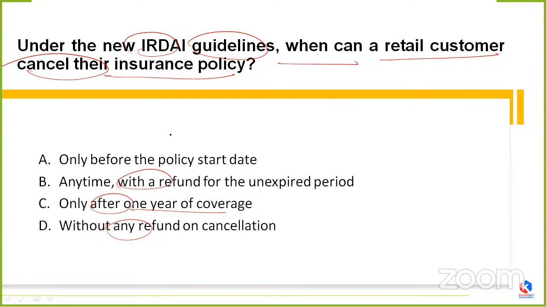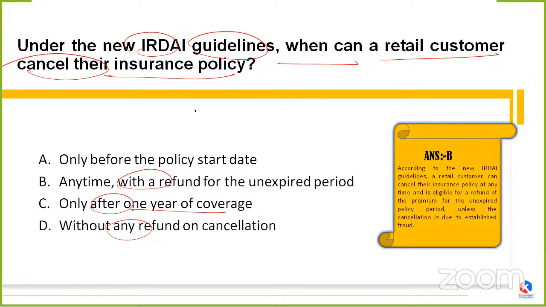Okay, Ravindra Naik is saying B. Amit Kumar is also saying B. That's very good to see you guys here. So yeah, the correct option is option B, my friends. The retail customer can cancel their insurance policy anytime with a refund for the unexpired period.